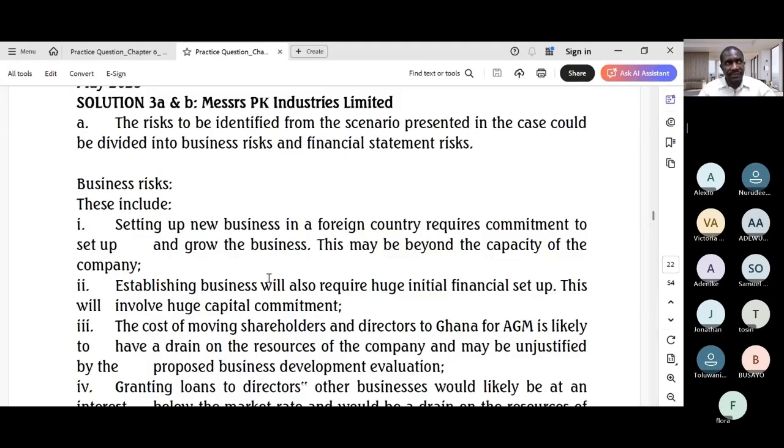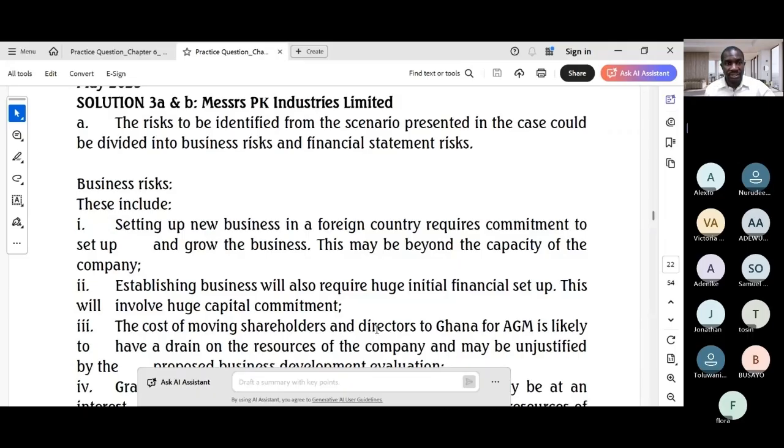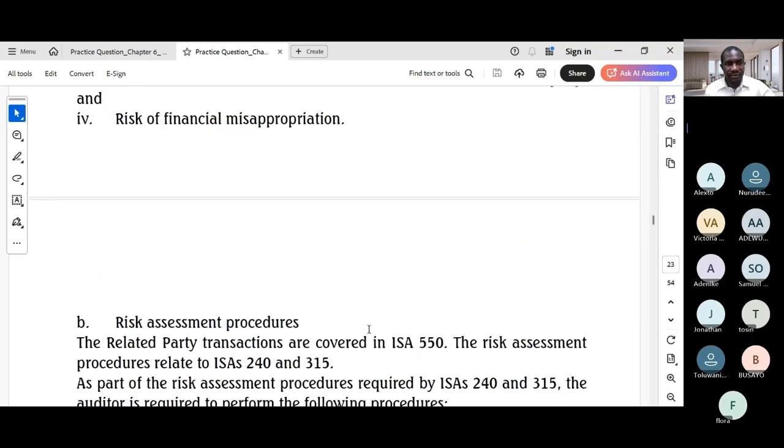So I think the scenario is rich with red flags, particularly regarding related parties and group audit considerations. So the solution, as you can see, correctly identifies a range of risks and outlines the general requirements of ISA 550. So generally, let's see the performance.